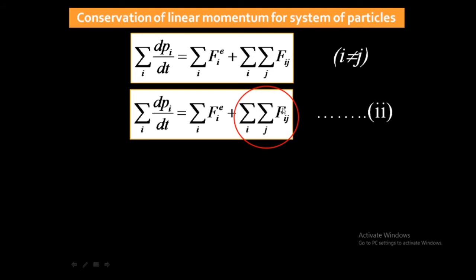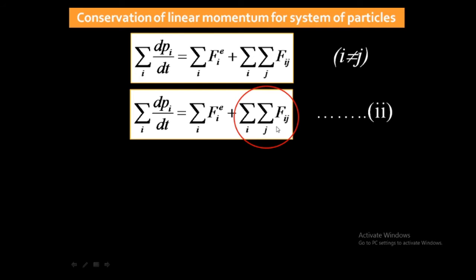Why? Because there are two summations, over i and over j. If we take summation over i, it becomes Fij; plus, summation means plus, if we take summation over j, it will be Fji. So this term will be Fij plus Fji.